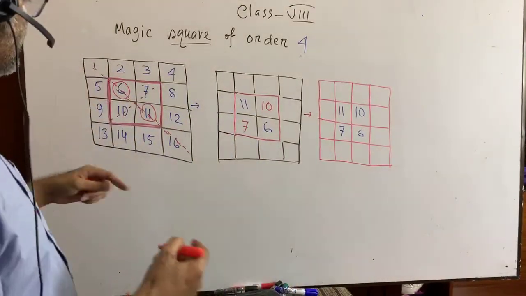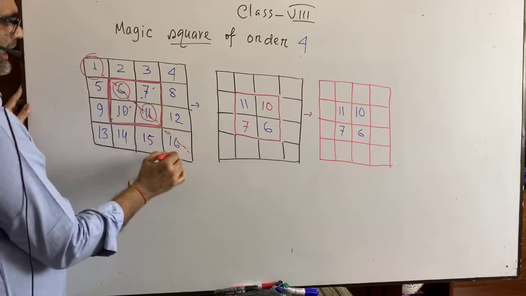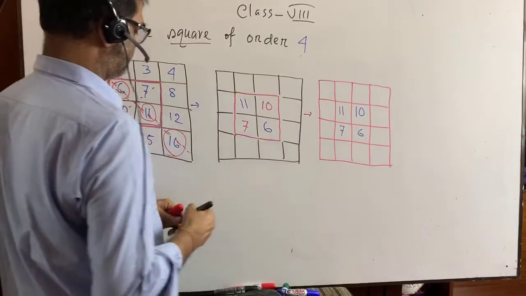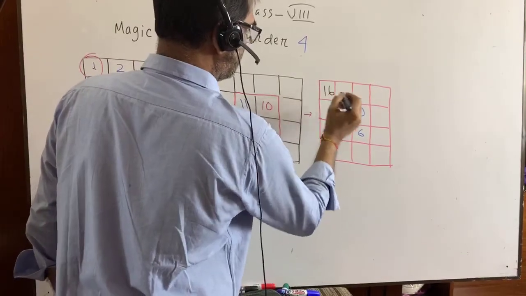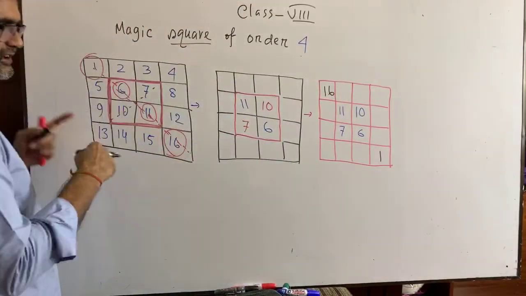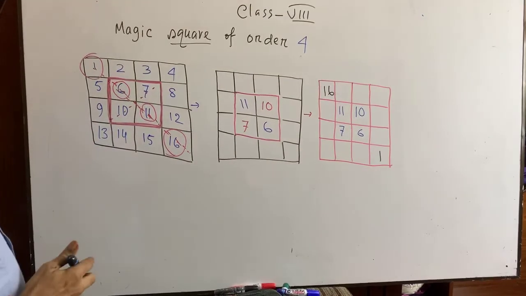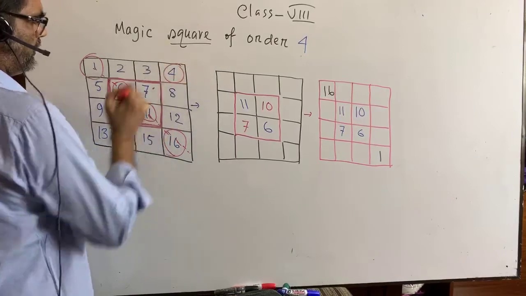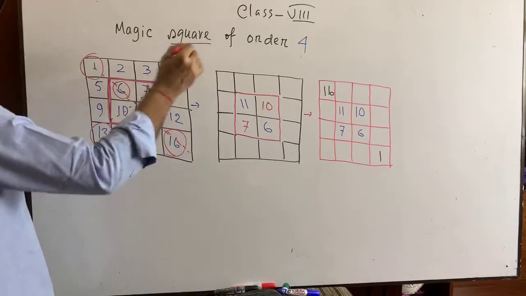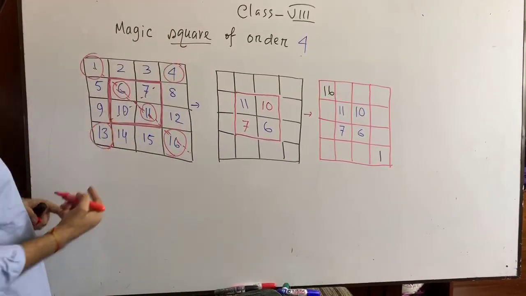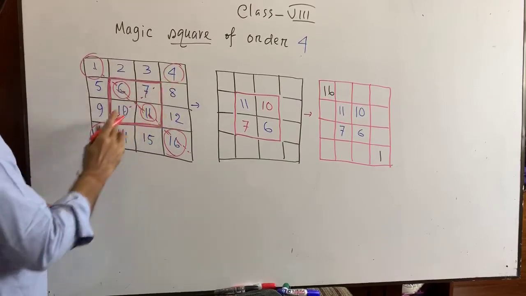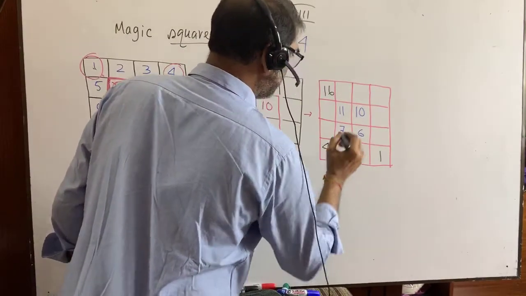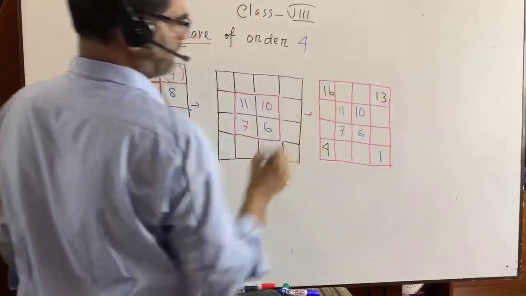So you interchange 1 and 16. We can write here 16 and 1. I have just interchanged, nothing else. Again you see, this is 4 and this is 13. It is also a diagonal, so along the diagonal you interchange 4 and 13. So we are getting here 4 and 13.